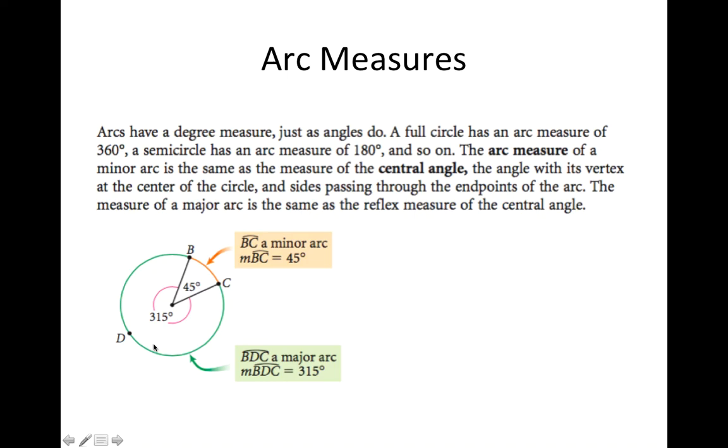And that means that arc BDC in green also measures 315. So it's really nice. It's basically just saying what proportion of the circle this arc is, and we use degrees to reflect that proportional relationship.